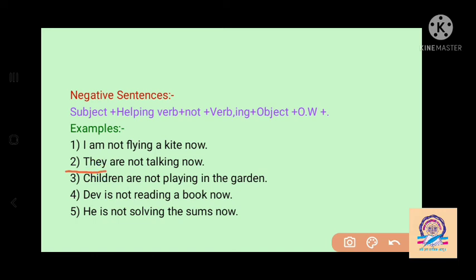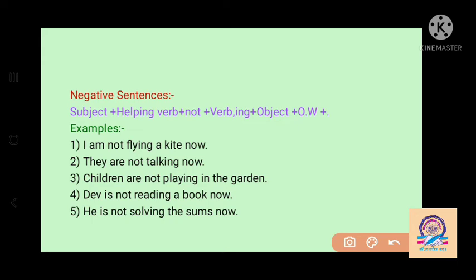With the subject they, we have to use the helping verb are, then we have to keep not, then verb ing; talk changes into talking, and now it is the present continuous tense here. Then children is the plural form of child here. So with children we have to use are as a helping verb, then not, play changes into playing, in the garden, that is other words, and last we have to put the full stop for making the negative sentence.